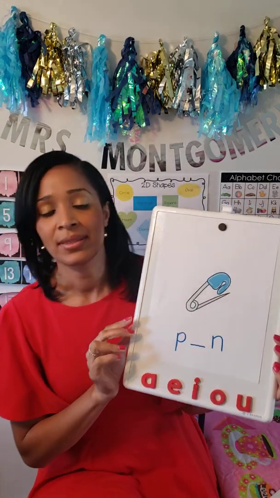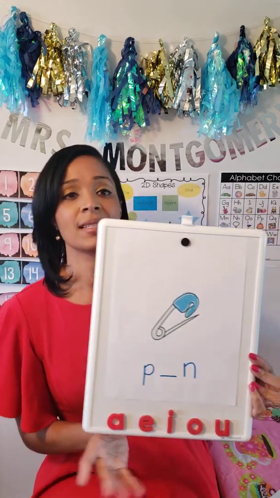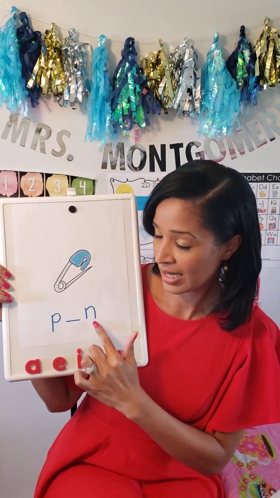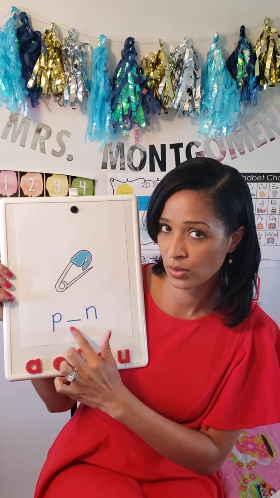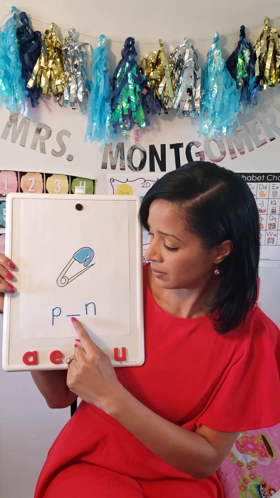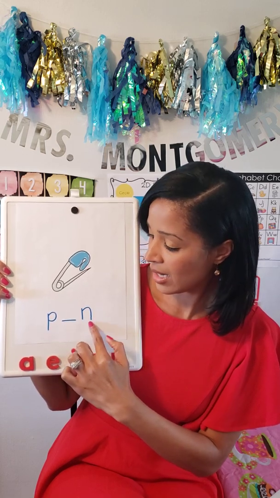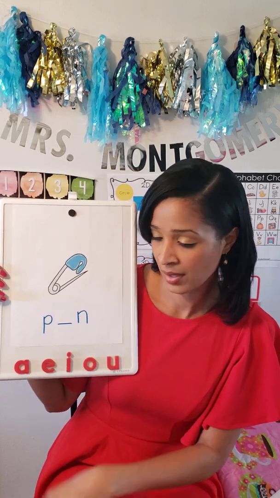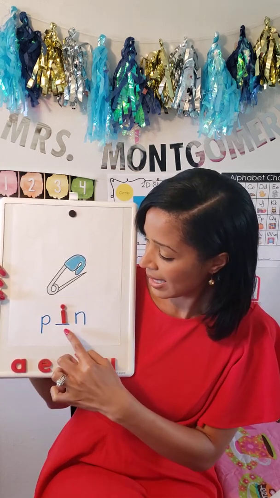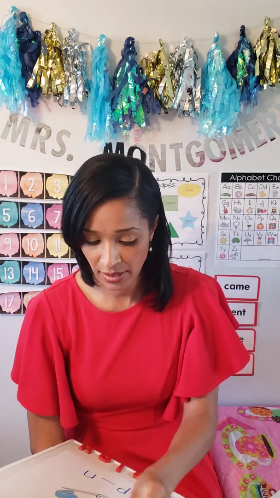So we have to figure out the missing middle sound, and the missing middle sound will be one of these vowels. So this is a pin. Let's break it down. P, N. What is the missing middle sound? You stretch your arm out and break it down. P, I, N. Pin. The missing middle sound is I. I makes I. P, I, N. Pin. All right. Let's try another.